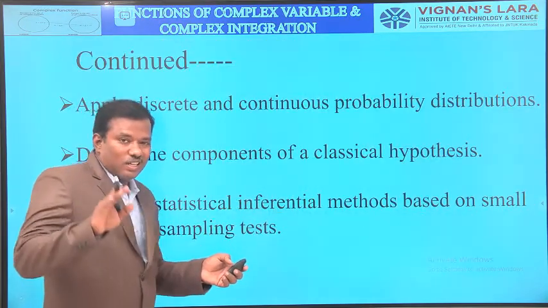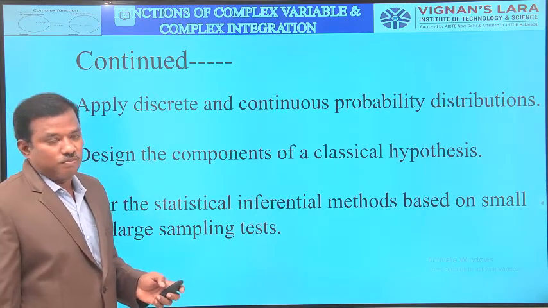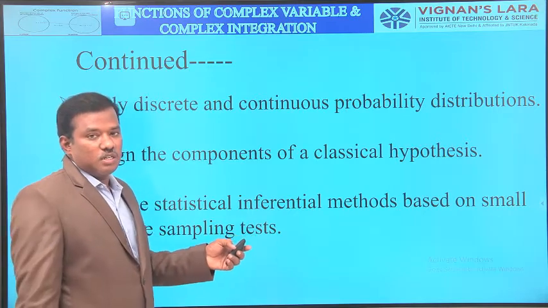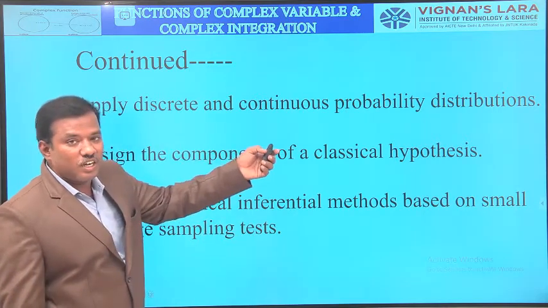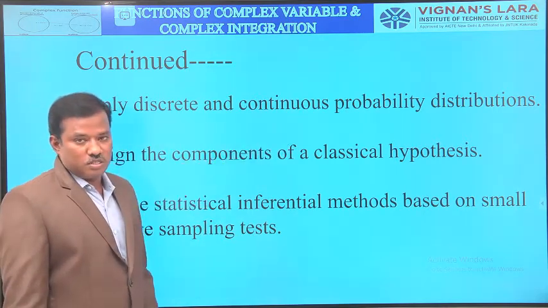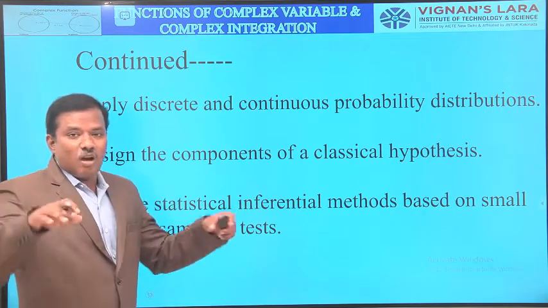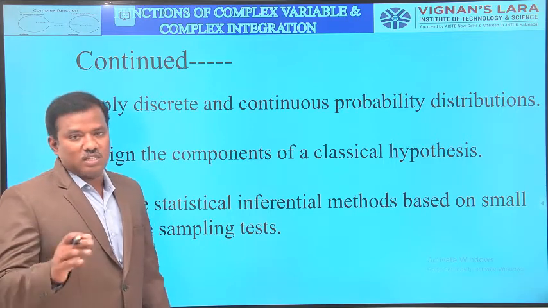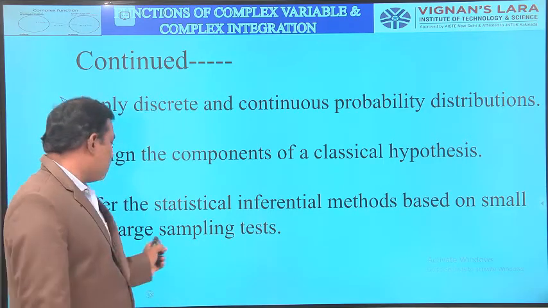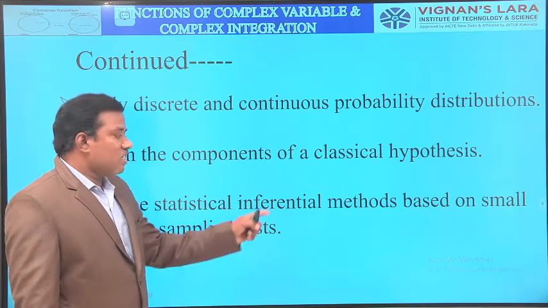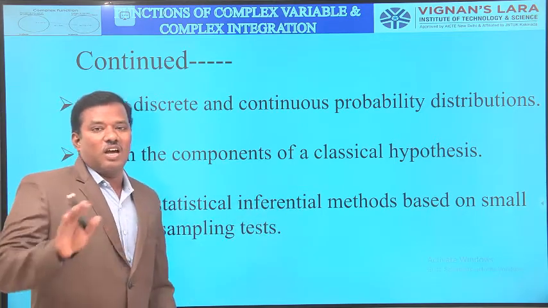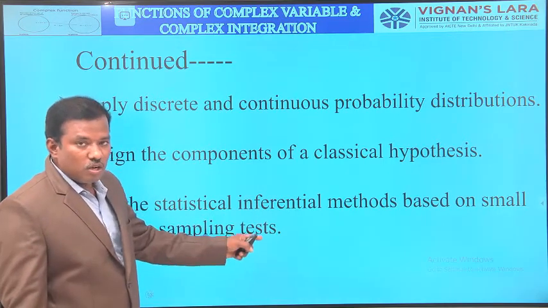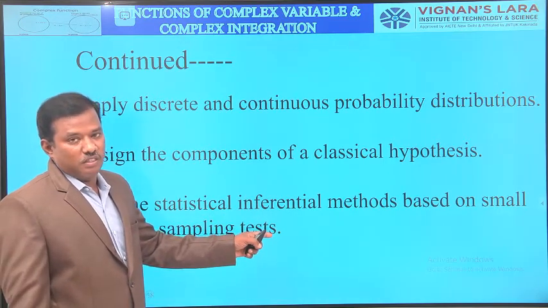Next one, what are the outcomes of statistical methods? Here we have 3 outcomes related to statistical methods. First one is apply discrete and continuous probability distributions. Second one, design the components of classical test of hypothesis. Third one is infer the inferential methods based on small and large tests. These are the 3 course outcomes related to statistical methods.